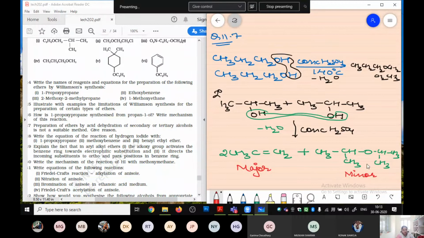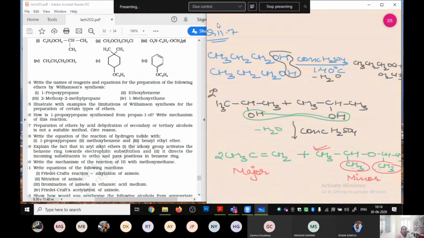Now look over here in this question. आपके पास यहाँ पे एक CH3 attached है and one CH3 is attached over here. Due to the presence of these two CH3, there will be a steric hindrance. Now, because of the steric hindrance, your ether is going to be a minor product. Got it?